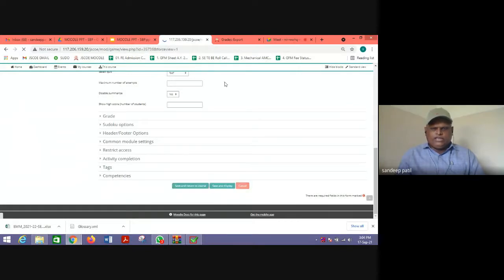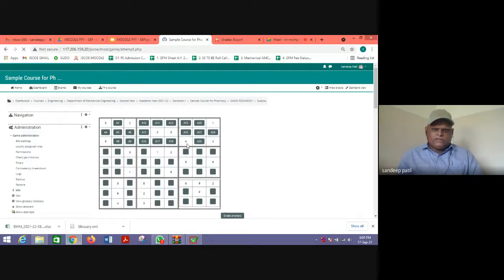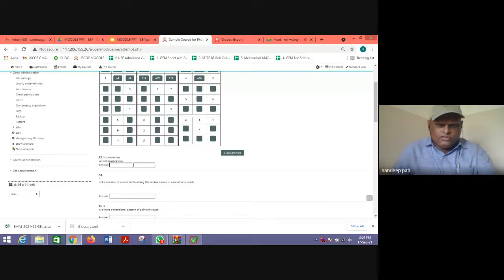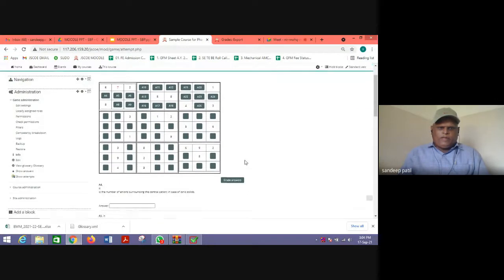Accordingly, you can change the edit settings, the timings, and grids. Let me write the answer here. If you write the answer, then a number appears. Likewise, it will solve this particular Sudoku.